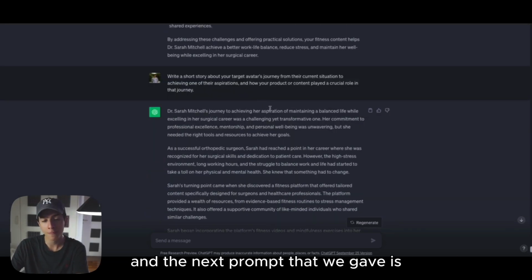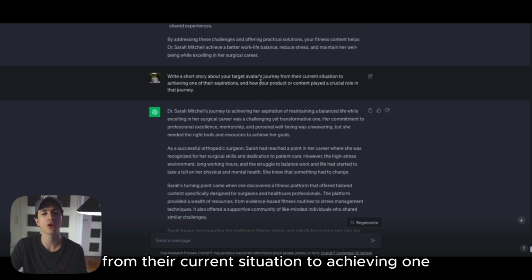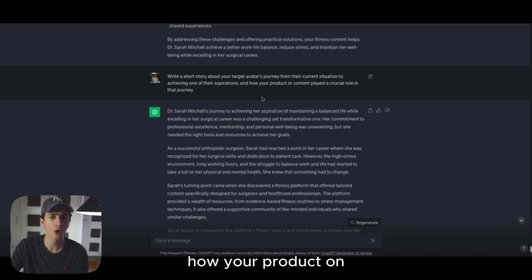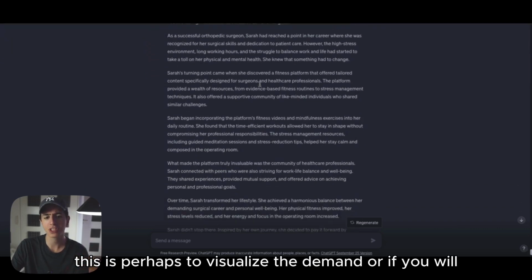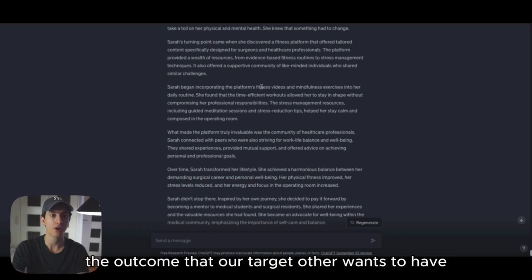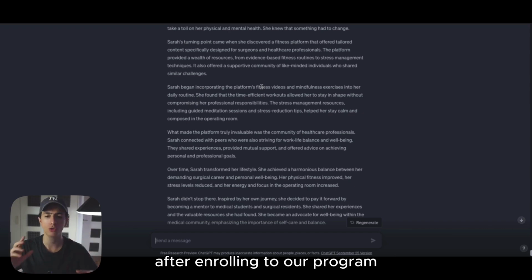And the next prompt that we gave is, write a short story about your target avatar's journey from their current situation to achieving one of their aspirations, and how your product or content played a crucial role in that journey. So again, this is perhaps to visualize the demand, or the desirable outcome that our target avatar wants to have after enrolling in our program or after consuming our content.